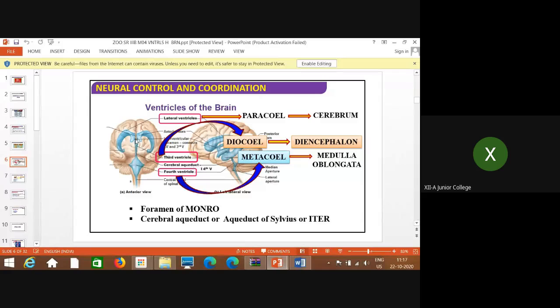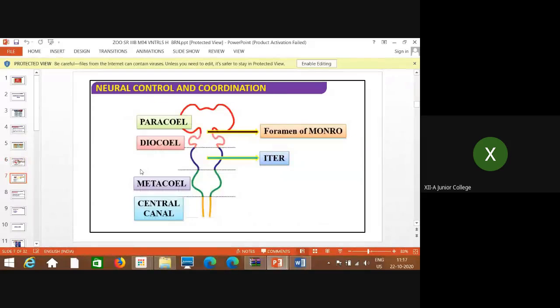Here, lateral ventricles to the third ventricle, and third ventricle to the fourth ventricle, and this fourth ventricle is also called the metacele, and that is present in the medulla oblongata. Remember. Now here again in this diagram you can see this is the passage which connects these two lateral ventricles,